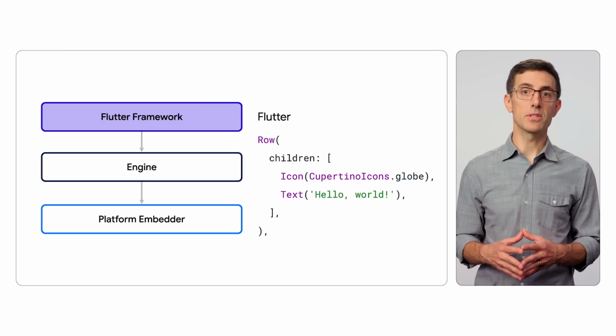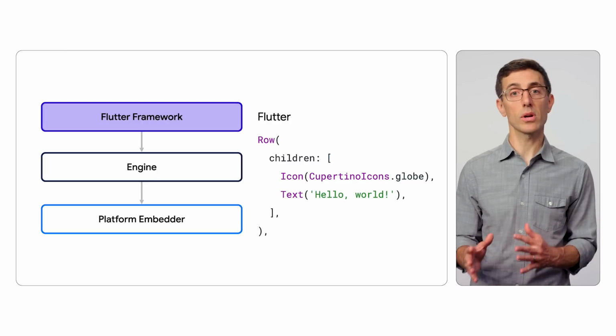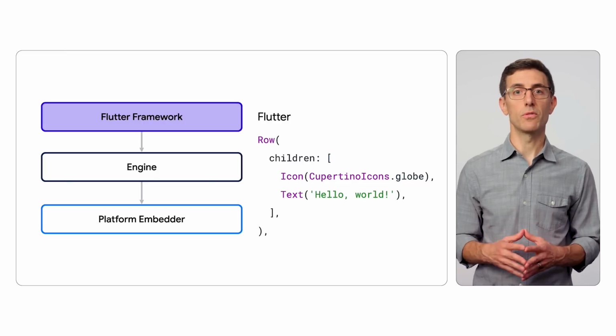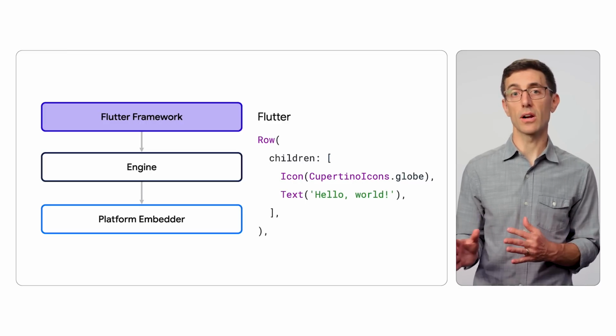The programming language in Flutter is Dart. It is a modern, object-oriented, strongly typed programming language. So developers with experience writing Swift or Kotlin will feel right at home in Dart. We'll talk more later about why we decided to use Dart.